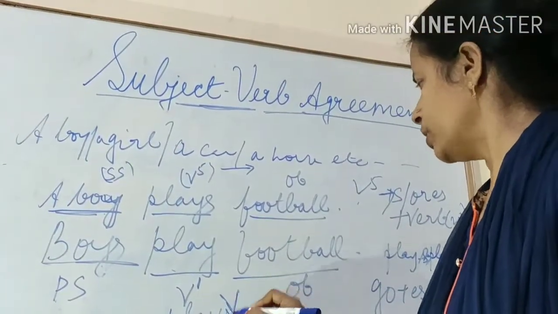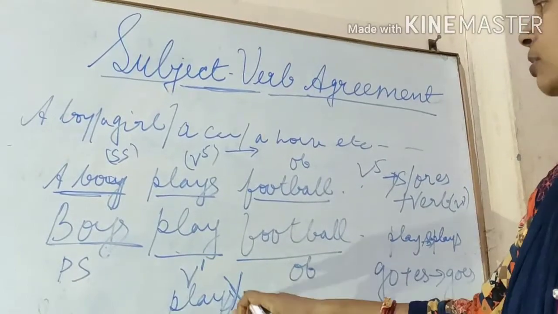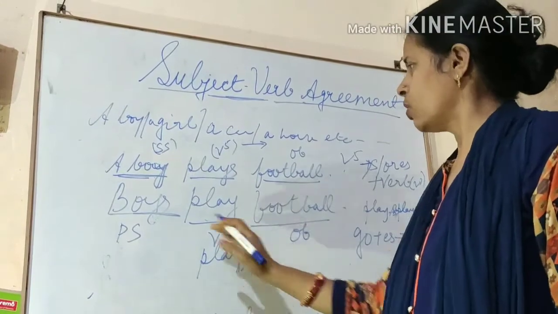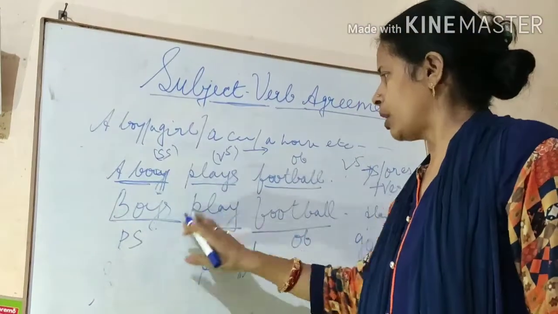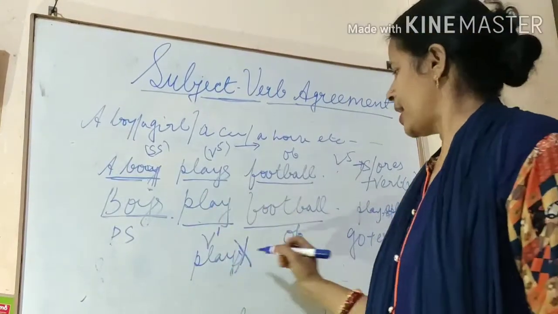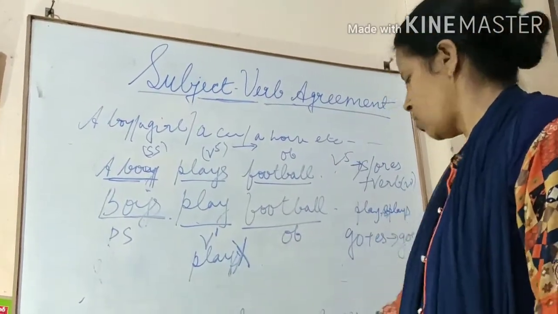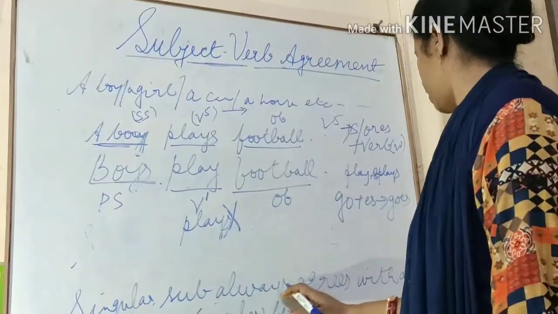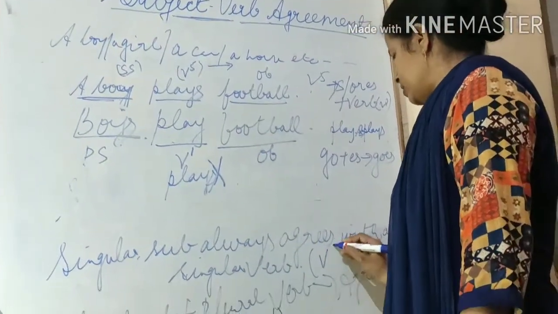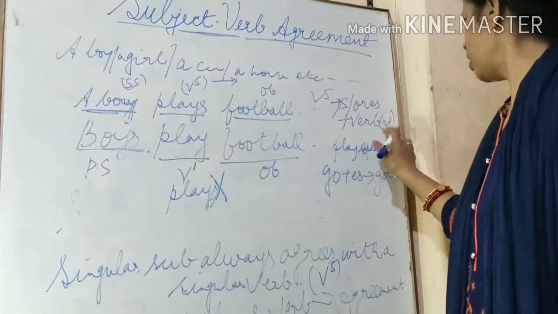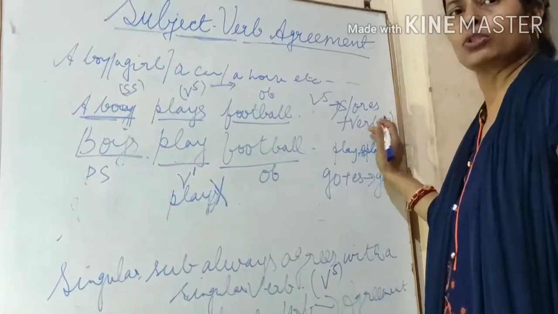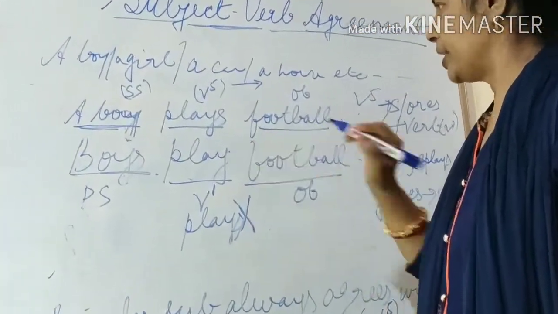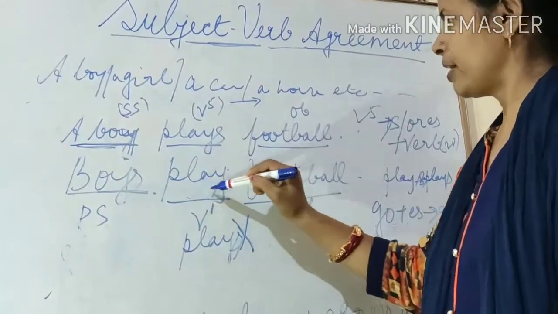No, this is not at all a correct sentence. There is no agreement between a subject and a verb in this sentence. So remember that plural subject always takes V1, the plural verb. Singular subject always agrees with the singular verb, that is V5, made by adding S or ES to the main verb. I think it's clear now. You will not make any confusion by adding the correct verb to the correct subject.